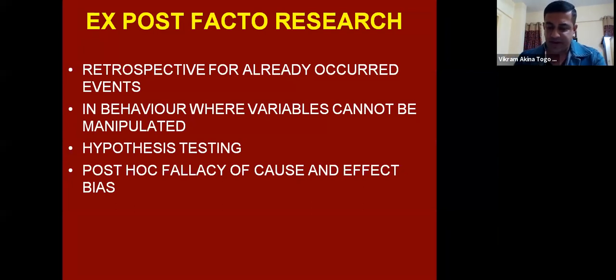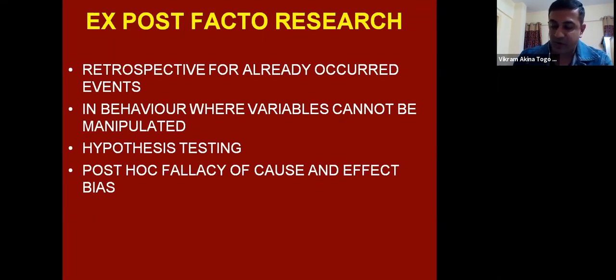So post hoc fallacy, I will just quickly read out from the book, because this is slightly important. This is a part of the question which comes on ex post facto. I'll read out from the text. It says, while predicting the causal relationships between the variables, the researcher falls prey to the bias called post hoc fallacy. The concept of post hoc fallacy says that it is a tendency of human beings to arrive at conclusions or predictions when two factors go together. One is the cause, one is the effect. For example, delinquency and parenthood go together, so we may come to a conclusion that delinquency is the effect and parenthood is the cause, whereas in reality it is not so. So you understand what I'm trying to say?